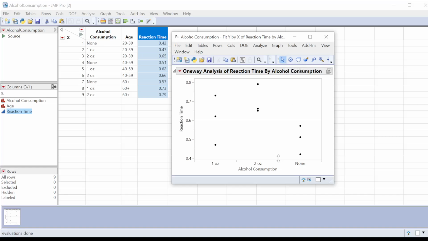One thing I notice here is that we should probably order these treatment levels. None should be on the left here, so that would be no alcohol, and then 1 ounce, and then 2 ounce. So let's recreate that graph. Let me order those first and then recreate that graph.